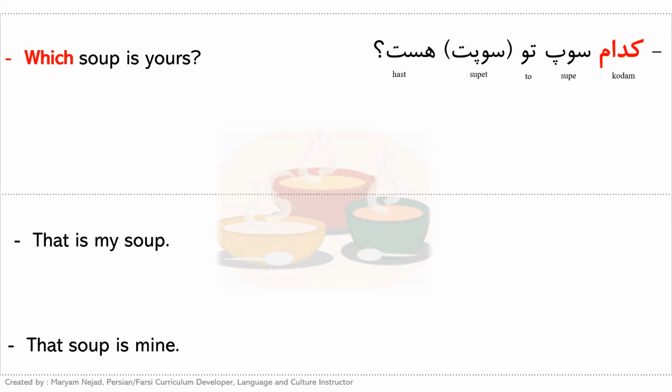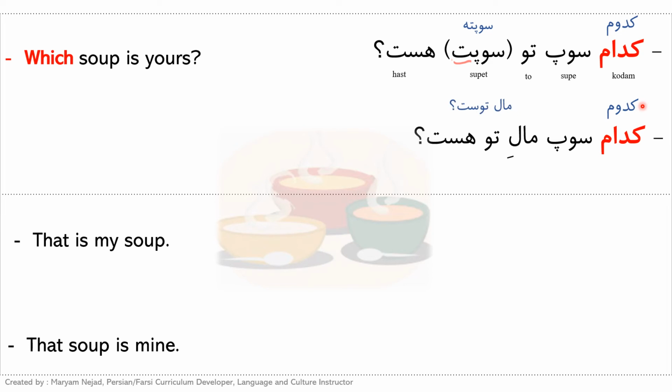We have learned in the previous lesson that we can use the attached possessive adjectives to show ownership and possession. And a little bit more informal version of this sentence is کدام becomes کدوم and سوپت becomes سوپت, and with the contraction with هست becomes سوپته. So کدوم سوپته. Or we can also use مال here and be like کدام سوپ مال تو هست. Which the informal is کدوم سوپ مال توست.